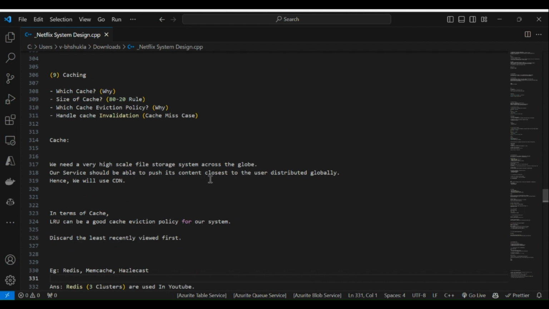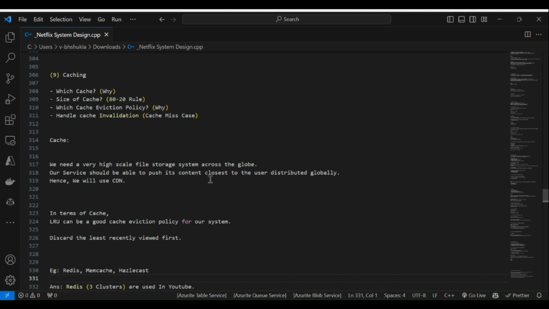As the name suggests, we need a very high scale file storage system across the globe. Our service should be able to push its content closest to the user, distributed globally, hence we will use the CDN. In terms of cache, LRU can be a good cache eviction policy for our system. If you are from a computer background or studying in college, there is a subject on this, with LRU and LFU, least recently used and least frequently used pages, which is a very good topic to study in depth.